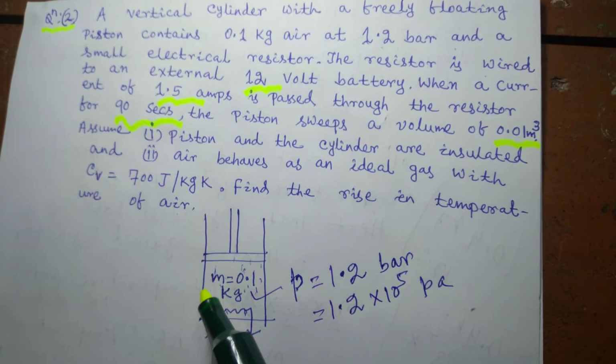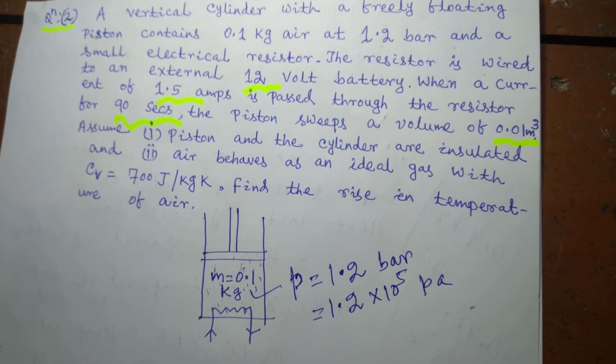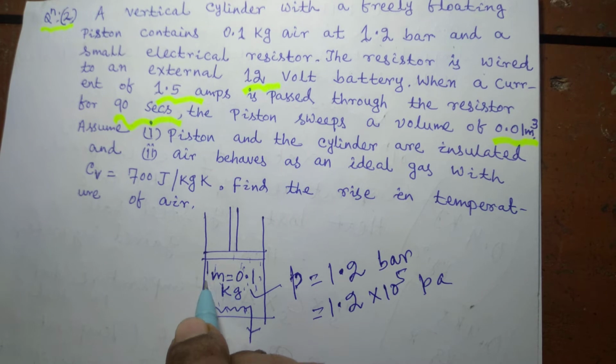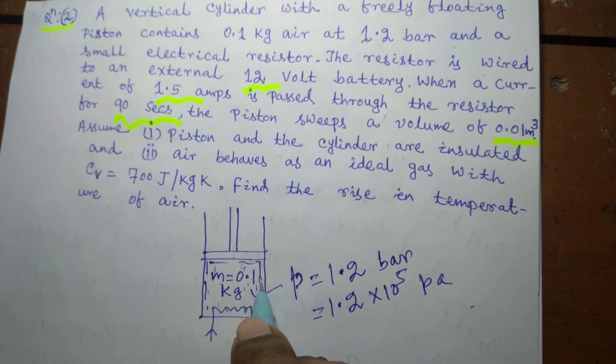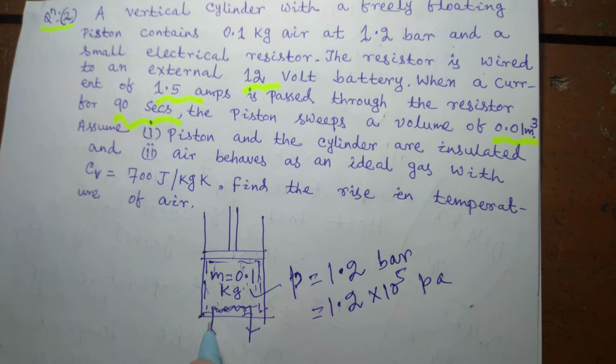to this system. If you consider this as a system with this as the boundary, this is a closed system. Here the energy is supplied in the form of electrical work. Since electrons are crossing the boundary, some electrical work is given into the system.